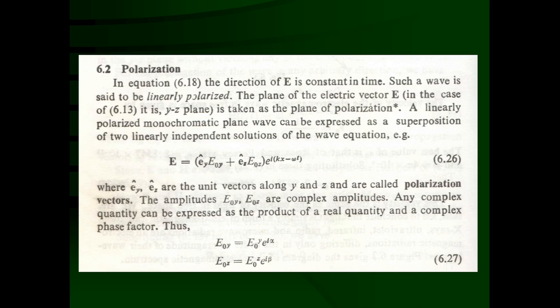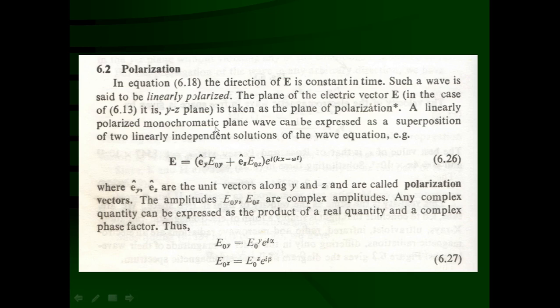So it will have two components, an Ey component as well as an Ez component. The plane of the electric field vector in the case of equation 6.13 is the yz plane, because in equation 6.13 we have considered E as a function of x and t, e^{i(kx − ωt)}. So it is propagating in the x direction, and the yz plane is taken as the plane of polarization.